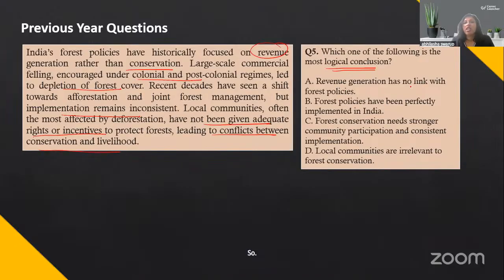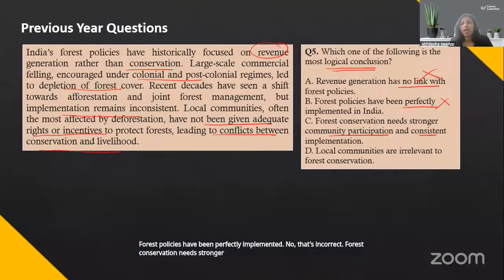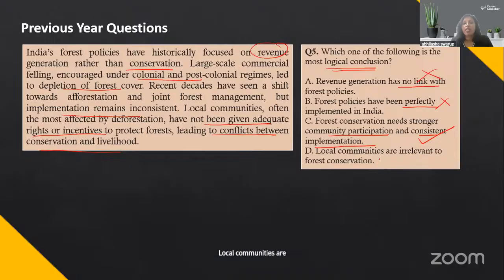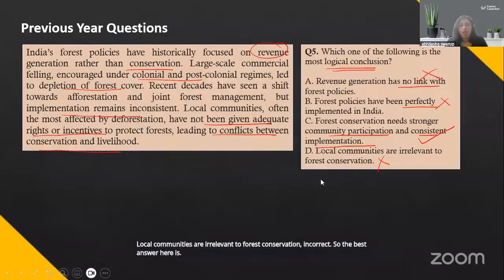So revenue generation has no link. Incorrect. It has a link. Forest policies have been perfectly implemented. No, that's incorrect. Forest conservation needs stronger community participation and consistent implementation. Local communities are irrelevant to forest conservation. Incorrect. So the best answer here is option number C.